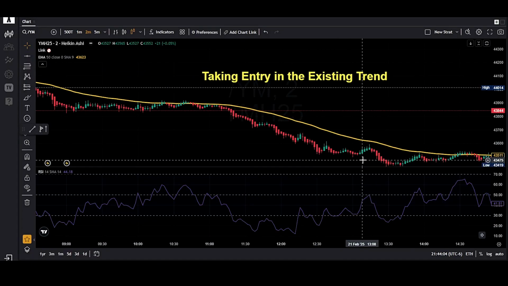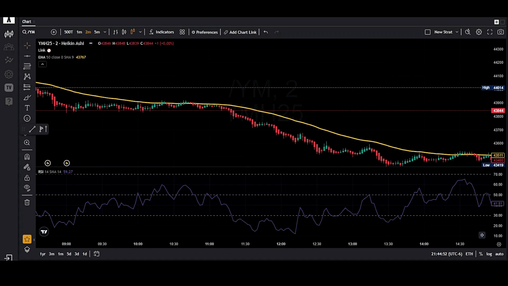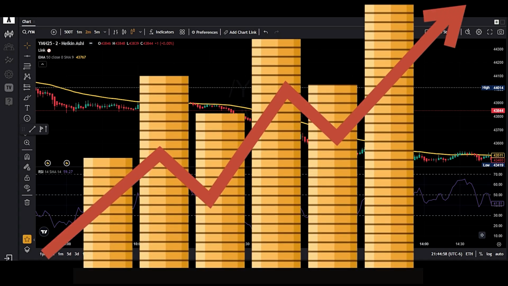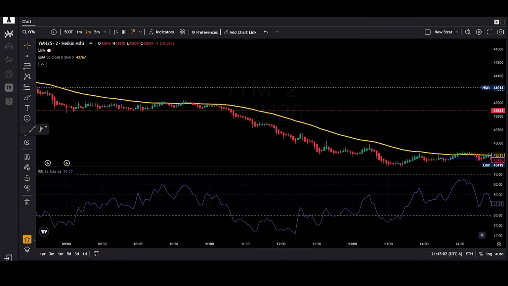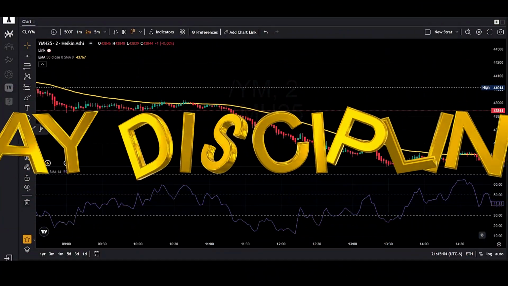or 2x over here. So guys, this is hands down one of the most powerful scalping strategies that I have ever used. If you follow it step by step, you will have a massive edge in the market. But remember, the key is to stay disciplined and follow the rules.